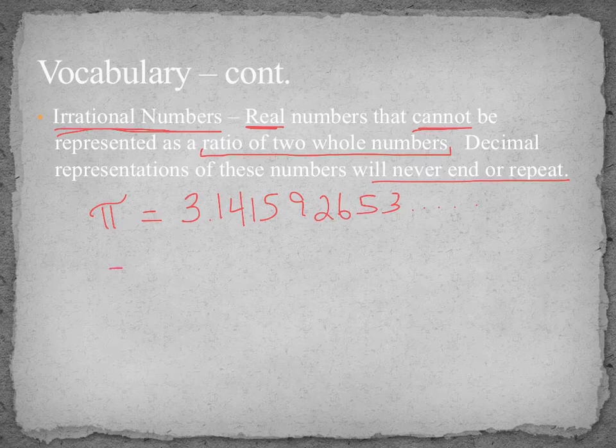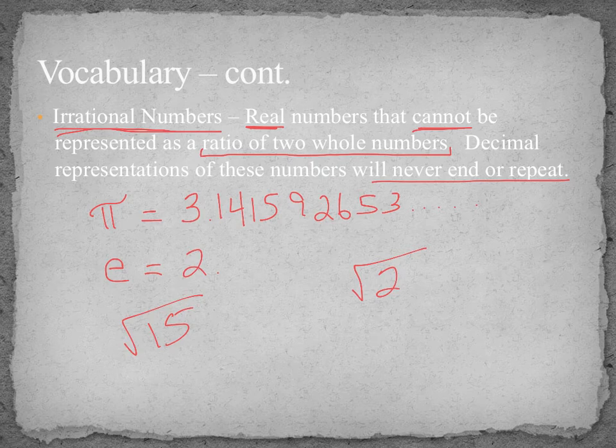There's also an irrational number, e. It's also called Euler's number. It's worth about 2 point something. So that's another irrational number. Also included in irrational numbers are things like the square root of 2, the square root of 15. Any square root that doesn't have a root that we know of is irrational.